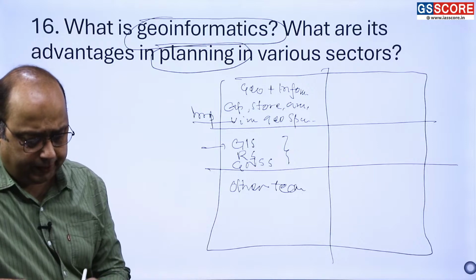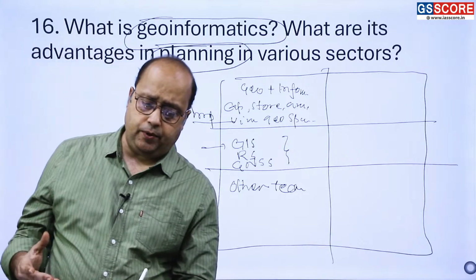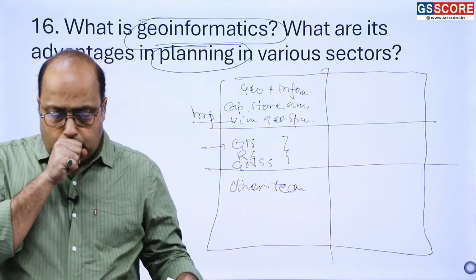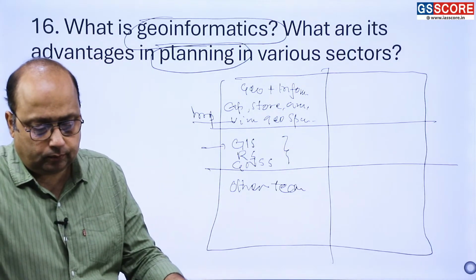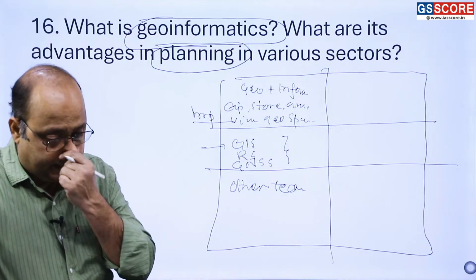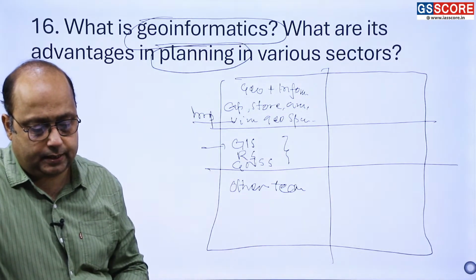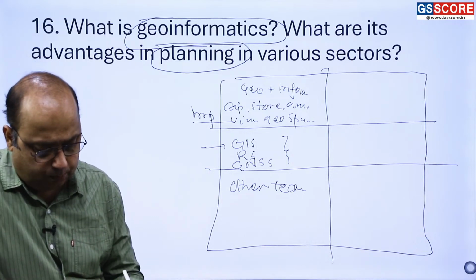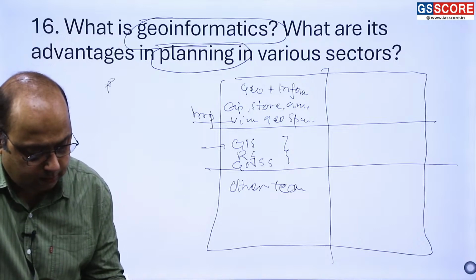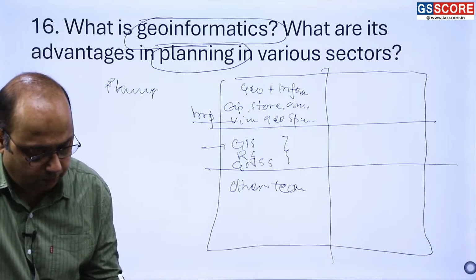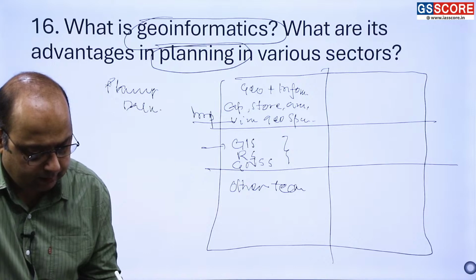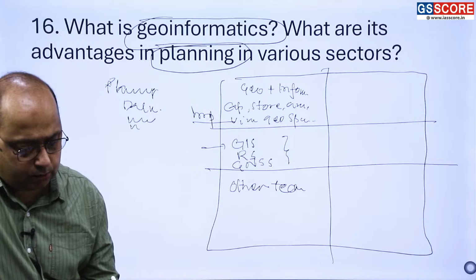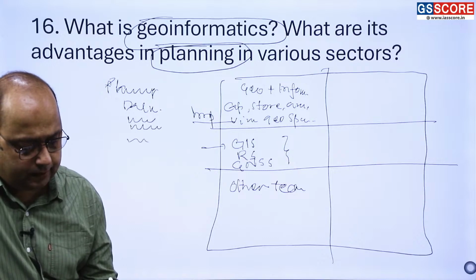And give some hint. Now what are the advantages we have in planning? So you have to bifurcate the planning process. Planning is related with data collection, right? So in planning, what we do, we have data collection, then decision making, then resource management, then improvement. So in that way you can write.